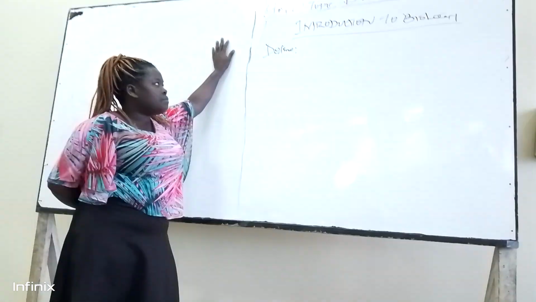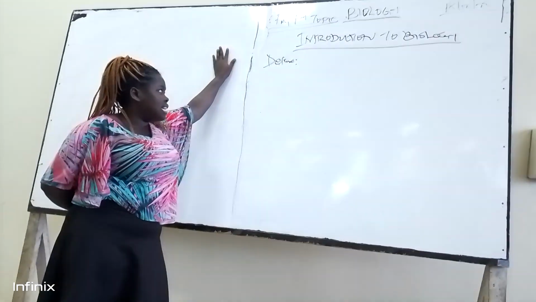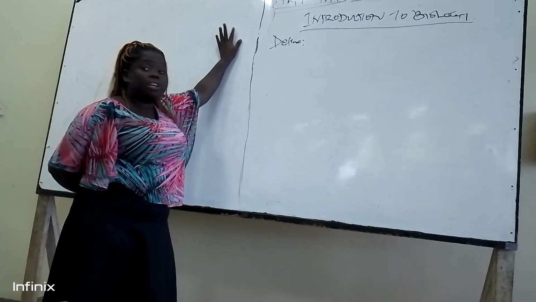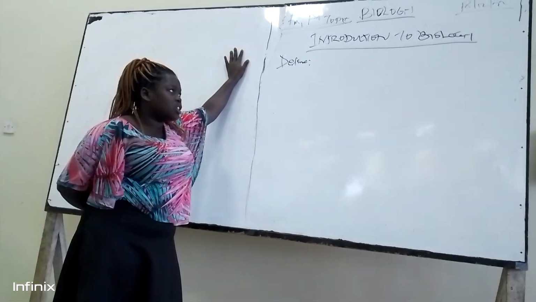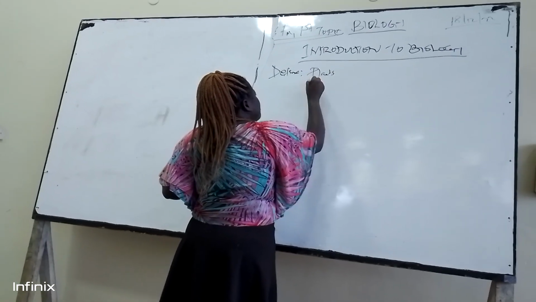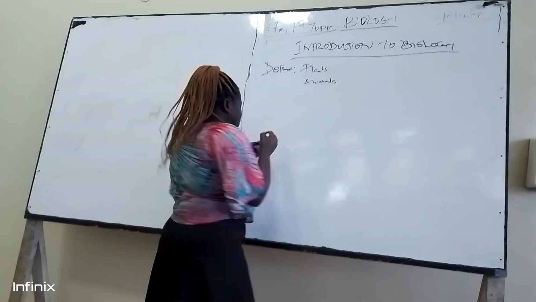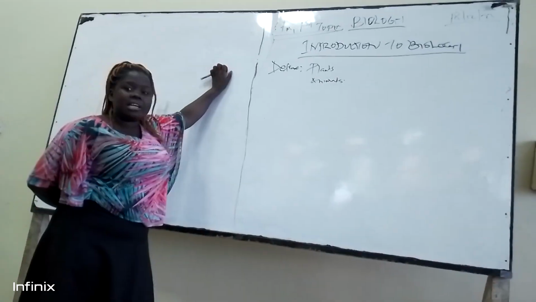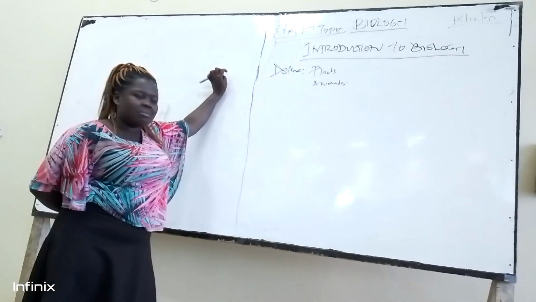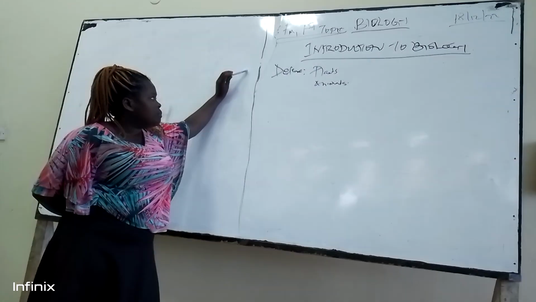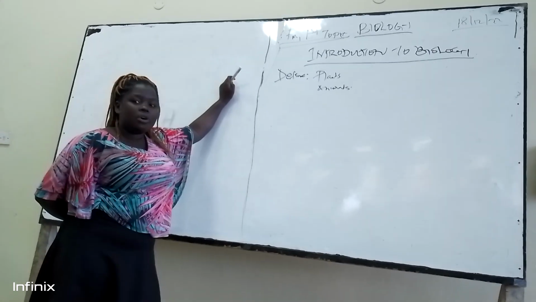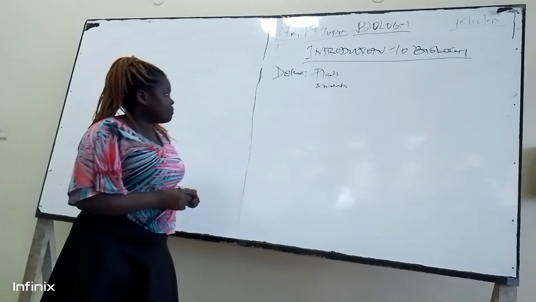First of all, we are going to define what is biology. Biology is a branch of science that deals with the scientific study of living organisms. What are these living organisms we are talking about? We are talking about plants and animals. In summary, biology is just the study of living things, that is plants and animals. But if you want to earn as many marks as possible, complete it by saying that it's a branch of science that deals with the scientific study of living organisms. The living organisms are plants and animals.